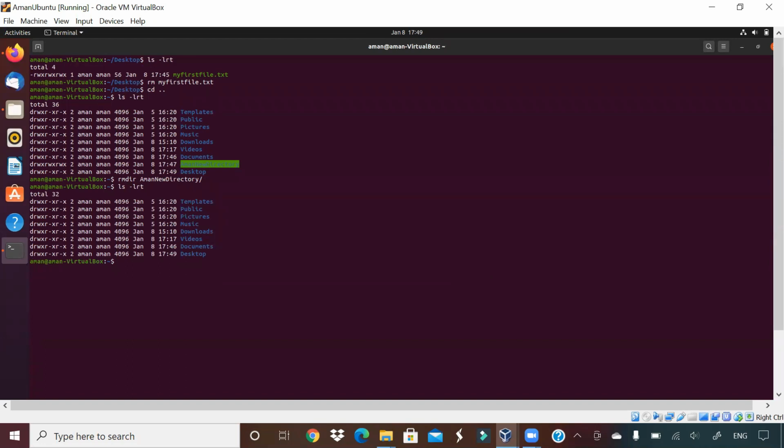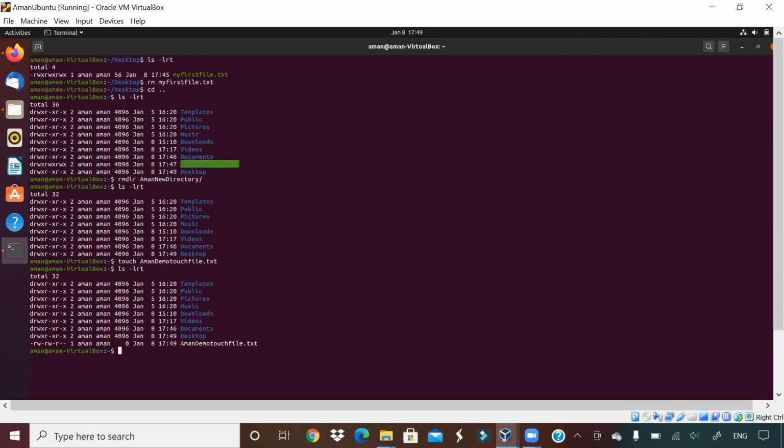Now I showed you how to create a file and how to write content in that file. There are other ways of creating a file and writing content. For example, you can say touch aman demo touch file .txt. What I'm trying to do is create a new file here. New file is created. Let us do ls -lrt. You will see a new file.